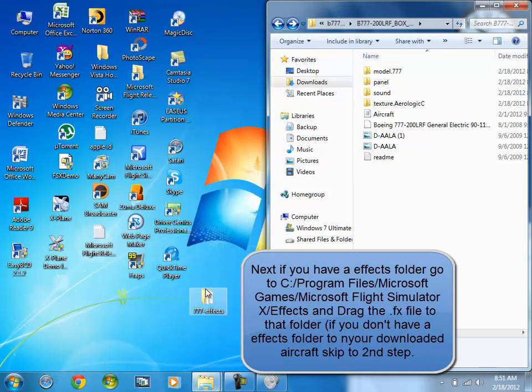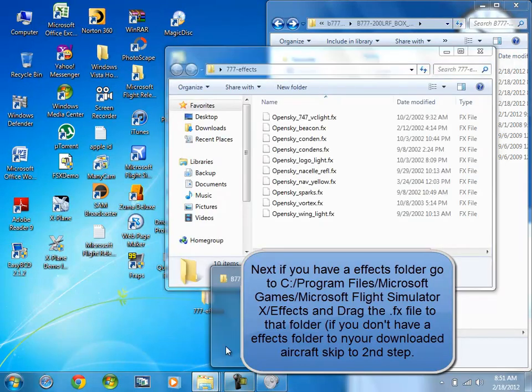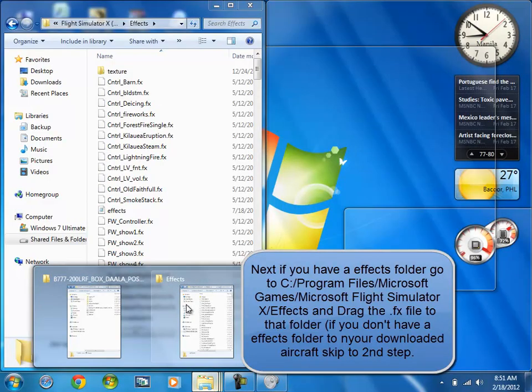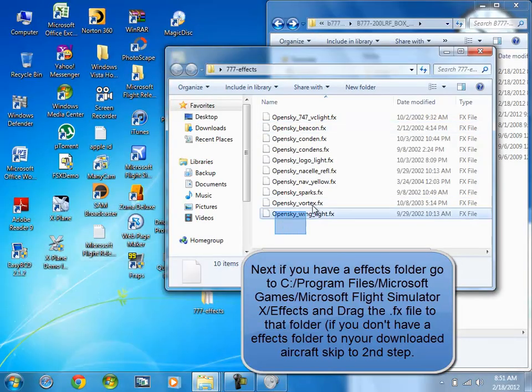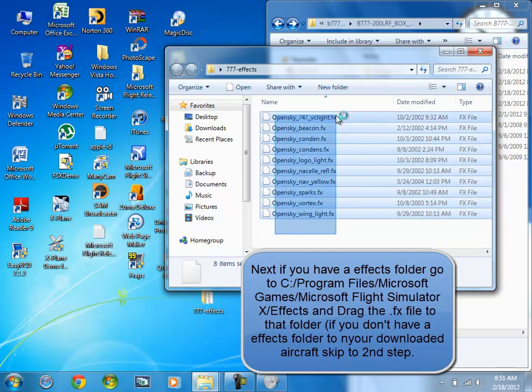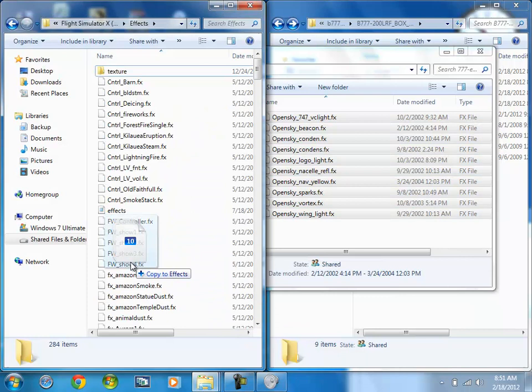Put these 10 items into your FX folder. This is copy to FX.